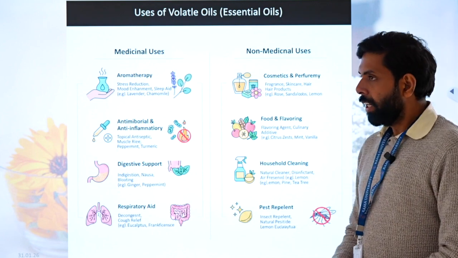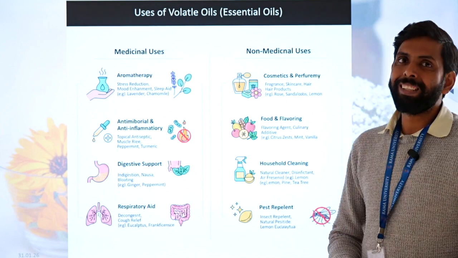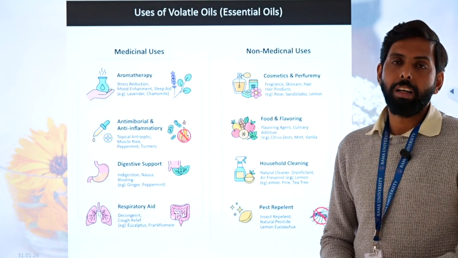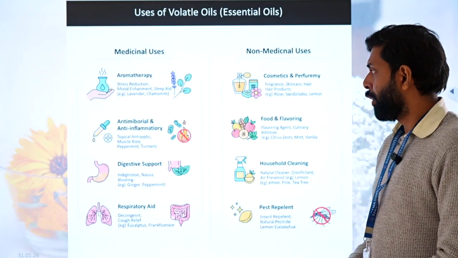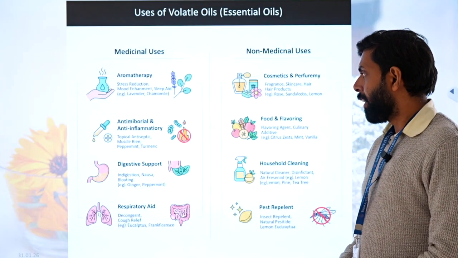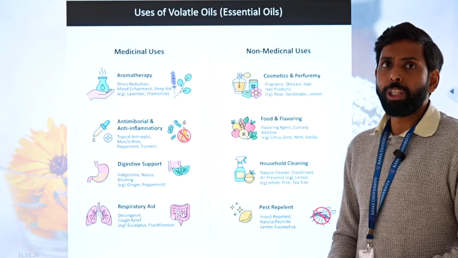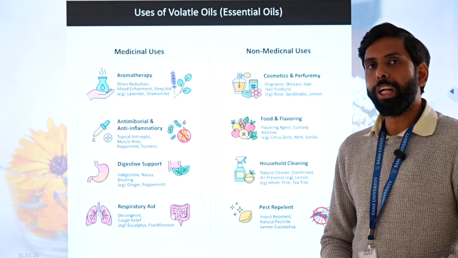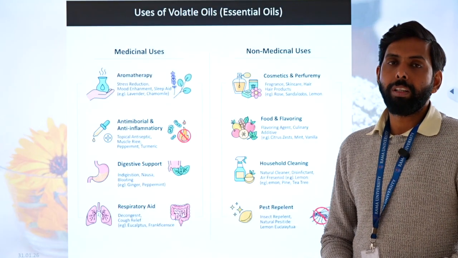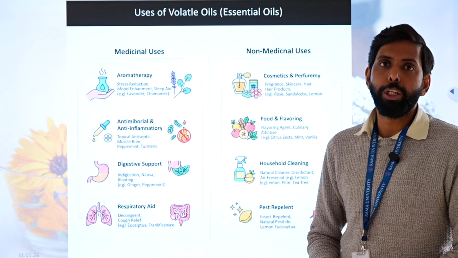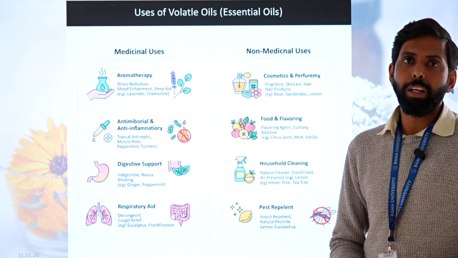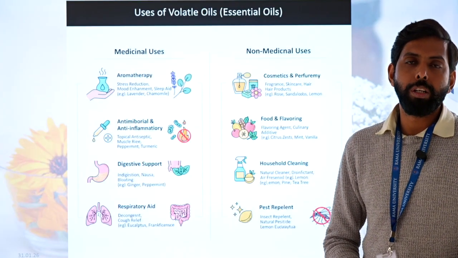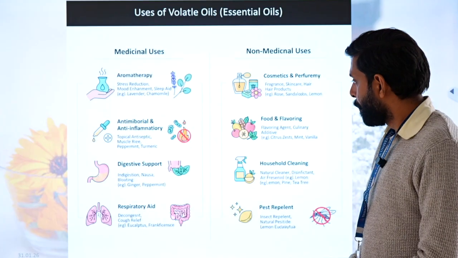Then we have several anti-inflammatory and antimicrobial properties exerted by volatile oil. For example, mentha oil and ginger oil have anti-inflammatory property, containing gingerol. Then we have digestive support, so they help in digestive care. For example, coriander oil, a volatile oil found in coriander, helps in digestion by working as a carminative agent. Similarly, fennel containing fennel oil, anethole, and fenchone, which are volatile principles, also helps in digestive support.